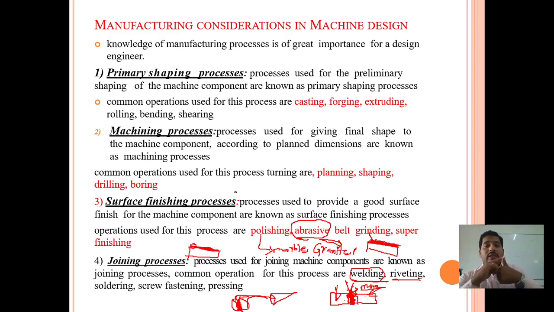Because the machine design engineer should have brief knowledge regarding how to manufacture, that is the most important for the design engineer. In manufacturing any machine component, the first thing required is the primary shaping process, another one is the machining process, the third is the surface finishing process, and the fourth is the joining process. The fourth process is the most important for making any machine component in machine design.